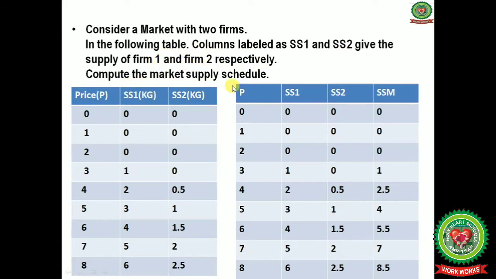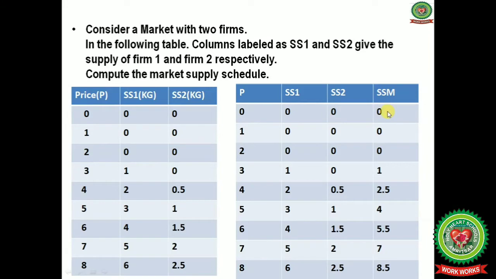Now we have to compute the market supply schedule. From here, the first column is of prices, the second column is supply by the first firm, and the third column is supply by the second firm. Now how will we get the market supply curve?